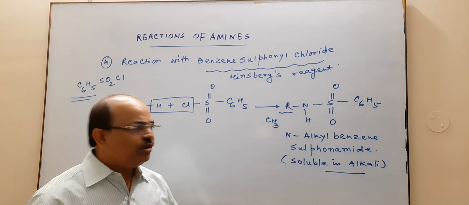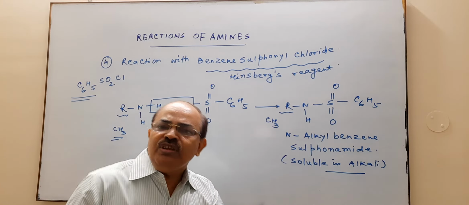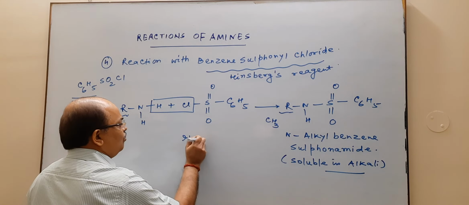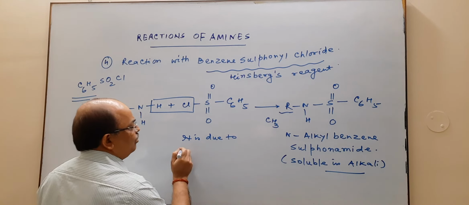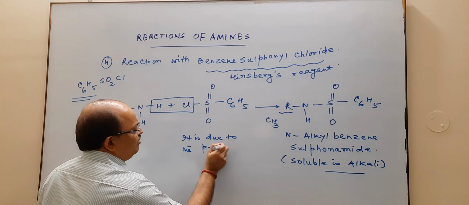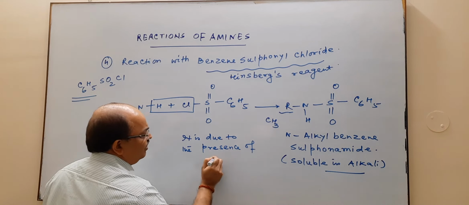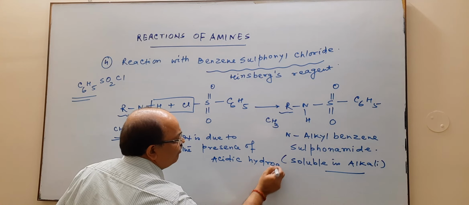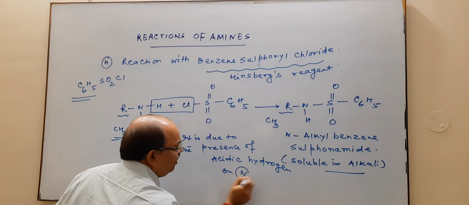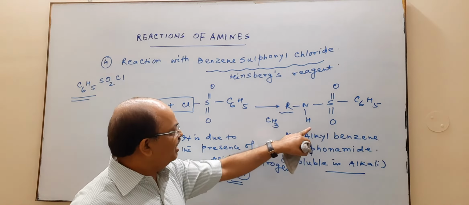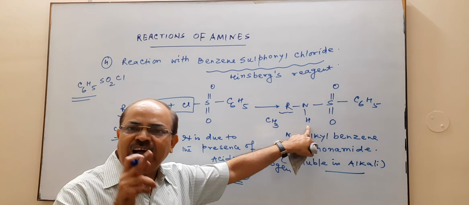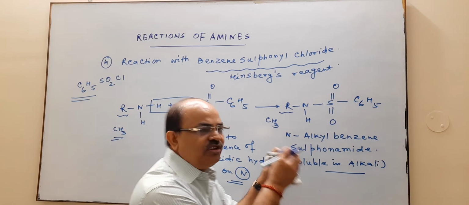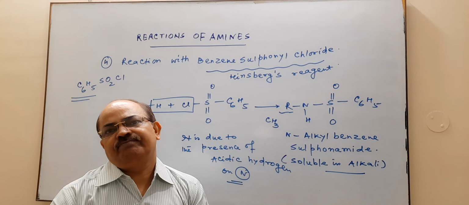Now the question is, why is N-alkyl benzene sulfonamide soluble in alkali? It is due to the presence of acidic hydrogen. It is due to the presence of acidic hydrogen on nitrogen atom. Now see, on this nitrogen atom the hydrogen is present which is of acidic nature. That's why it dissolves in your alkali.